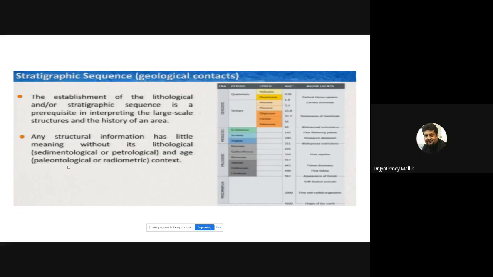So as I always say, all these subjects are so interlinked with each other. You cannot study structural geology without the knowledge of sedimentology, and vice versa. So these subjects, these measurements, these approaches do not stand on their own. They are always interdependent with other subjects too.